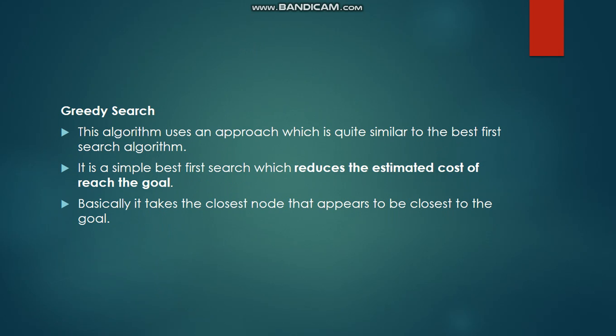In greedy search, it will randomly check, but it focuses on the cost, the cost that's taken to travel from one node to the goal node. It has to be less. It focuses on that, so this one will choose the optimal solution. Also, it takes the node that appears to be the closest to the goal.